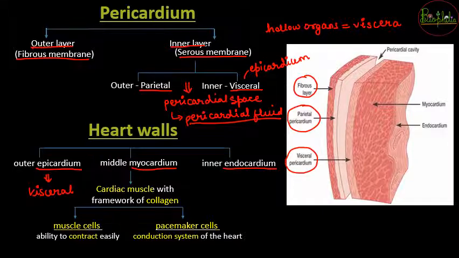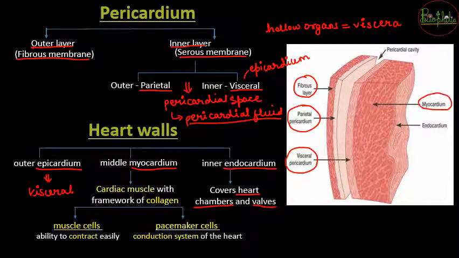This endocardium covers the entire heart chambers and valves. After this, the heart has a hollow chamber. Again in the photograph you can understand the layers of myocardium and endocardium. So with this we cover the understanding of heart walls.